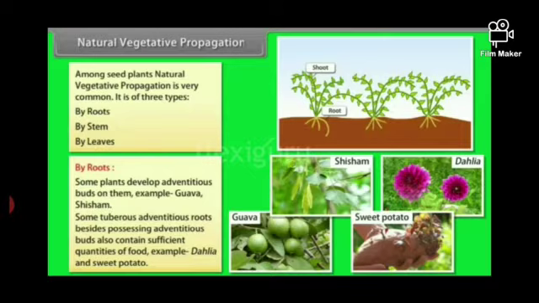Some plants develop adventitious buds on them, for example guava and shisham. Some tuberous adventitious roots, besides possessing adventitious buds, also contain sufficient quantities of food, for example dahlia and sweet potato.